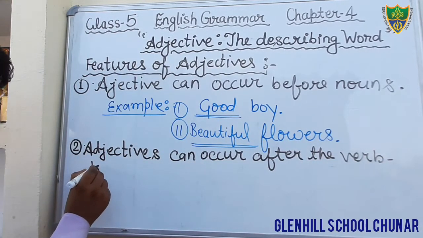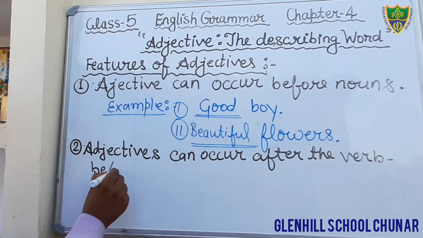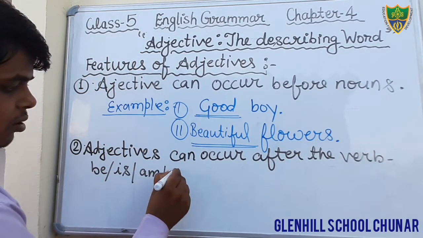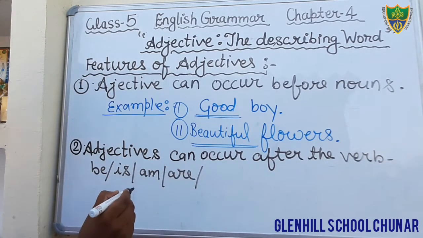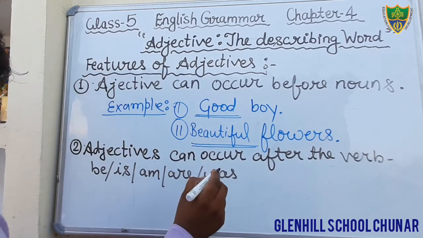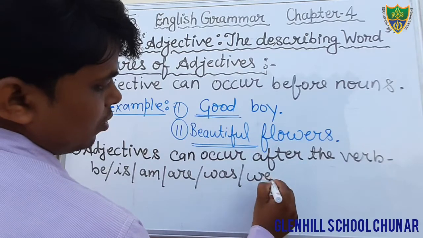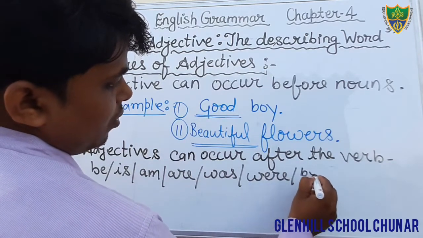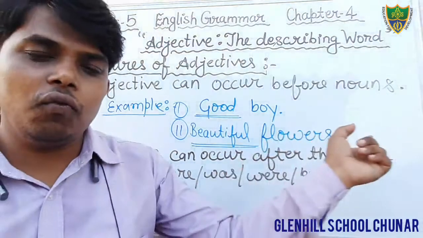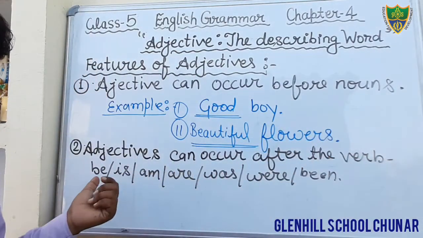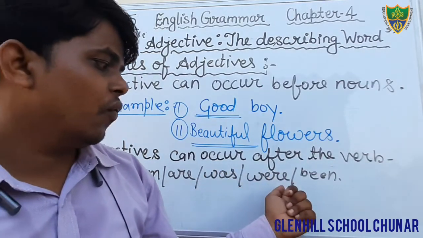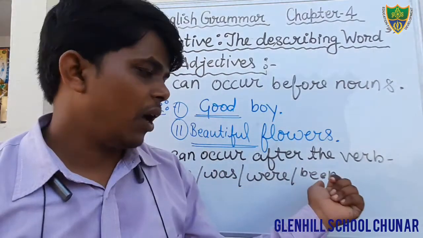After the verb be, or is, am, are, was, were, and been. Okay, it generally occurs after these helping verbs: be, is, am, are, was, were, and been.